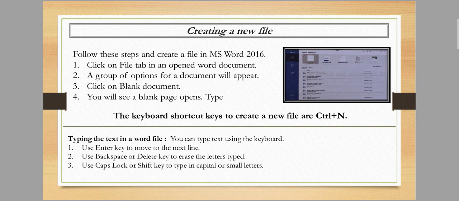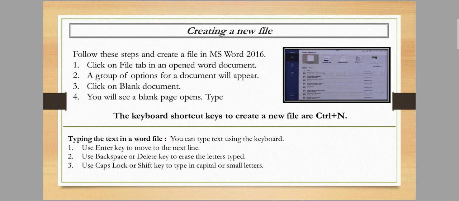The keyboard shortcut to create a new file is Ctrl N. Next is typing text in the Word file. You can type text using the keyboard. Use the Enter key to move to the next line. That means when we complete a sentence or line, we click on the Enter key to go to the next line.